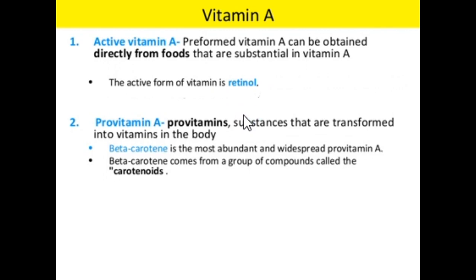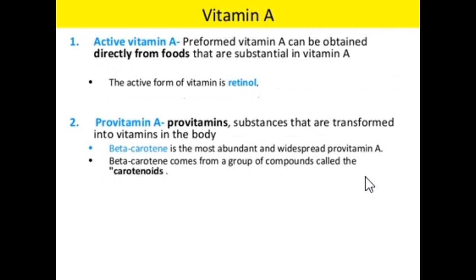This means that you have to eat this substance in order for your body to form vitamin A. For example, beta carotene. Beta carotene is the most abundant and widespread provitamin A. So in order for your body to form vitamin A, you have to eat beta carotene.